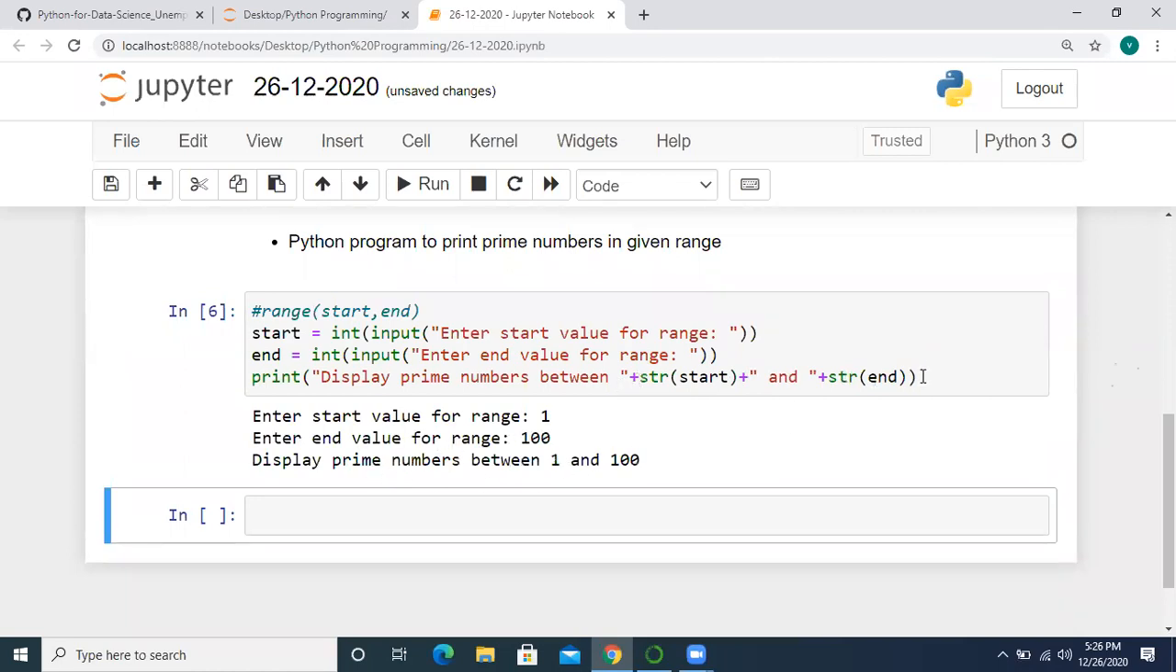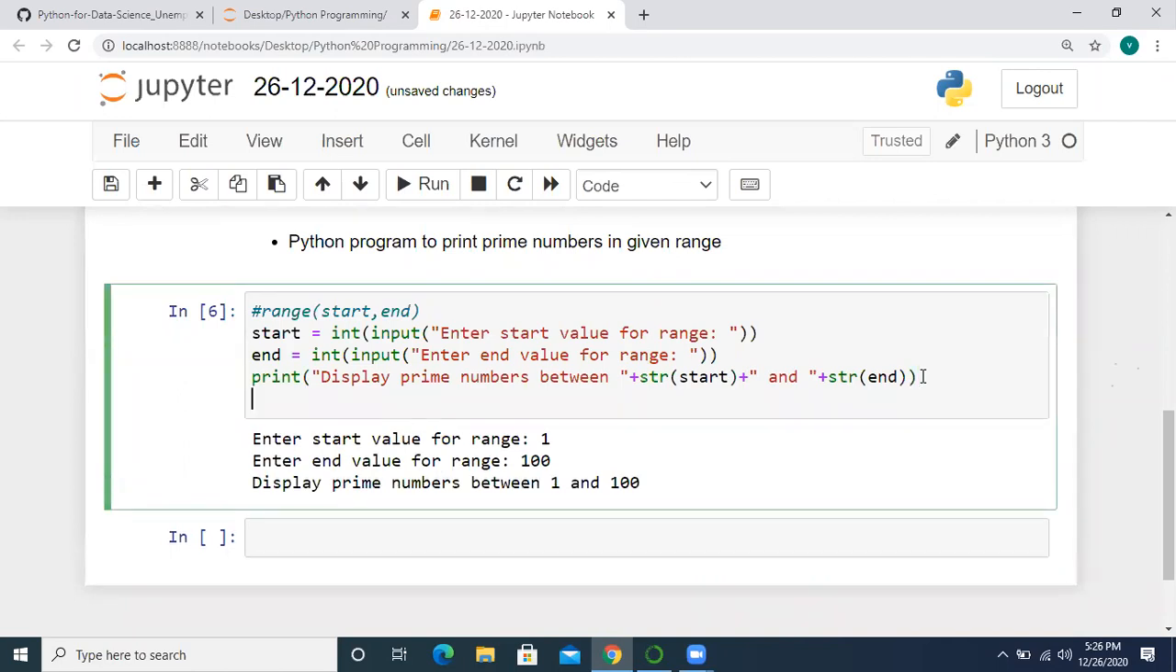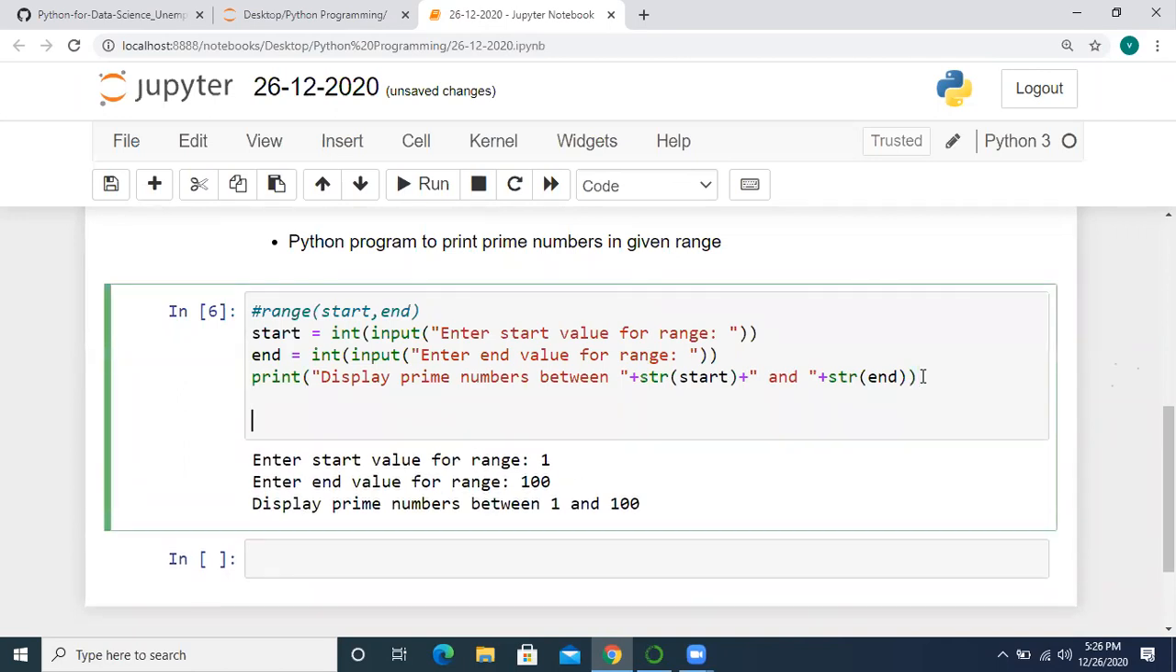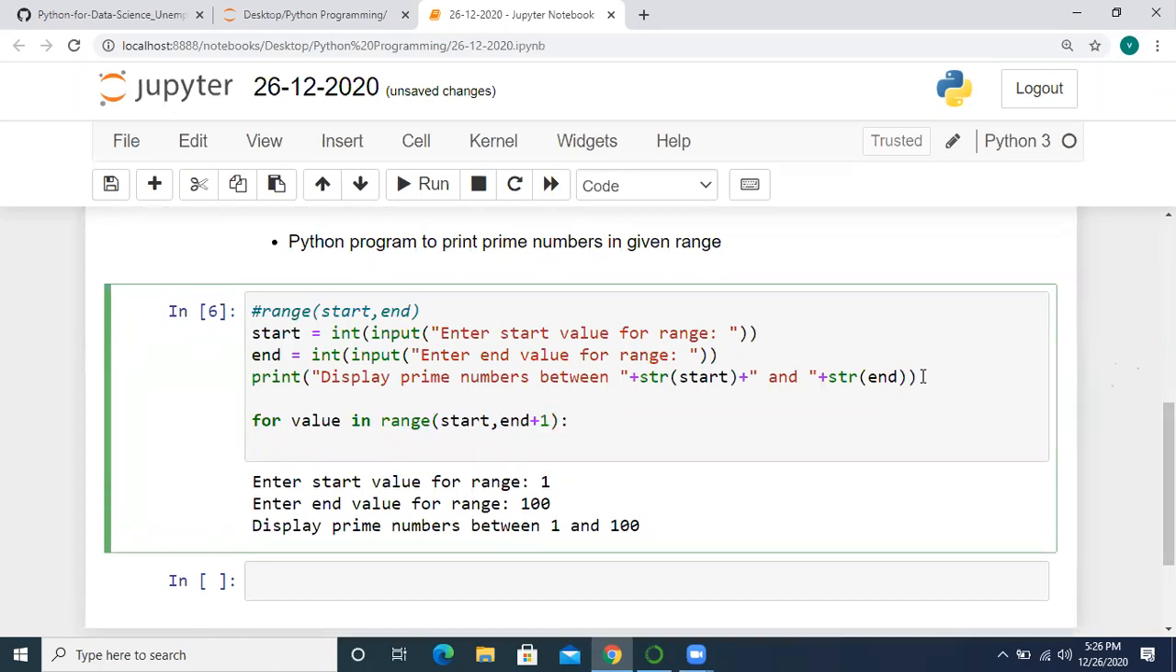This is our task. Now let's start our program. So for every value in range of start comma n, I'm including n value also. That's why I'm giving +1. Okay. So here we have to check whether that particular value is prime or not.